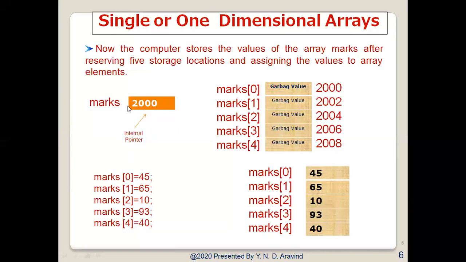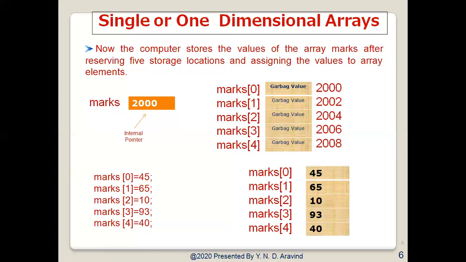Marks will have the address of marks of 0. That is, the starting address of the first element will be stored in marks. Now, for example, if I want to find the address of the third element, which is marks of 2, how will I get this address? It is the base address 2000 plus the size of the integer times the subscript. If I consider the size of the integer as 2 and the subscript value is also 2, then 2 into 2 is 4, and 4 plus 2000 is 2004. In this fashion, we can find the address of any element in an array.